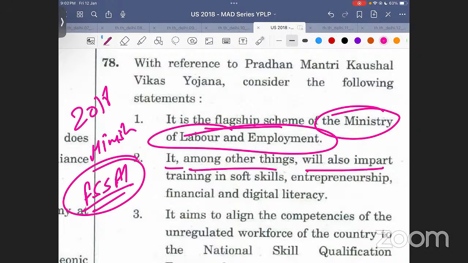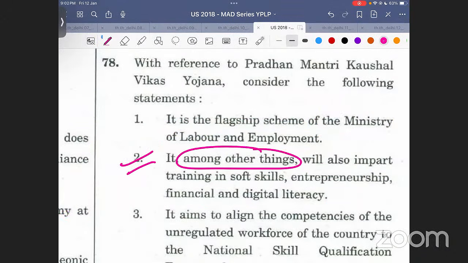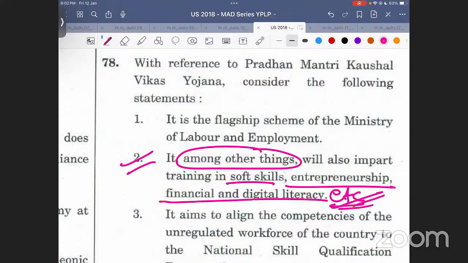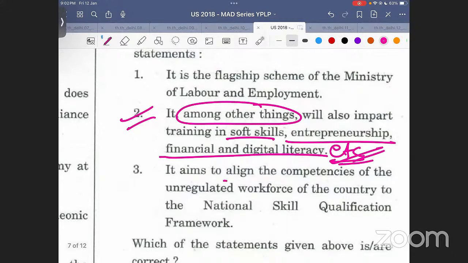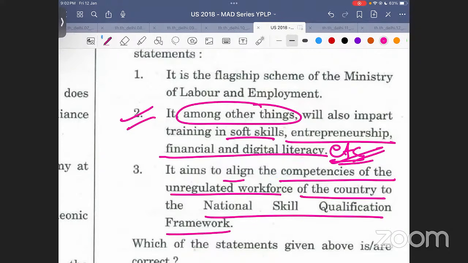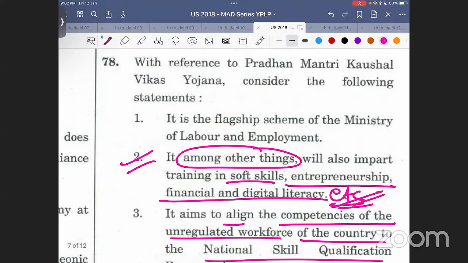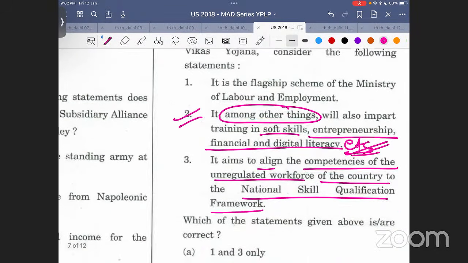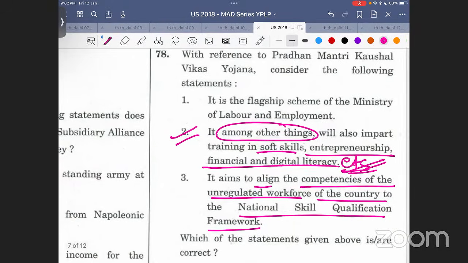It, among other things, will also impart training in soft skill, entrepreneurship, financial and digital literacy. Obviously, this is going to be correct. ये तो aim है। Among other things है ना, बाकी चीजें भी। This is like saying etc. तो etc में तो फिर कुछ भी इशू नहीं है ना। सॉफ्ट स्किल देगा, एंटरप्रेन्योरशिप सिखाएगा, फाइनेंशियल डिजिटल लिटरेसी देगा, एटसेट्रा भी देगा, बिल्कुल करेक्ट है। It aims to align the competencies of the unregulated workforce of the country to the national skill qualification framework। कि भाई जो भी देश में हमारे अनरेगुलेटेड वर्कफोर्स है, उनको नेशनल स्किल क्वालिफिकेशन के लेवल पे अच्छा करके हम लेके आए। ठीक है?